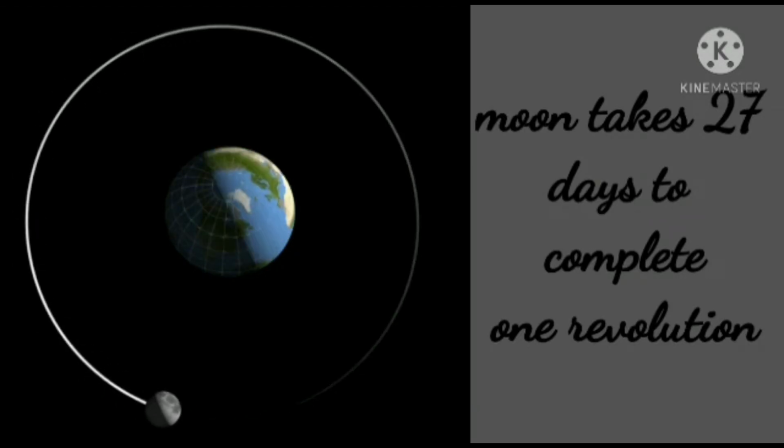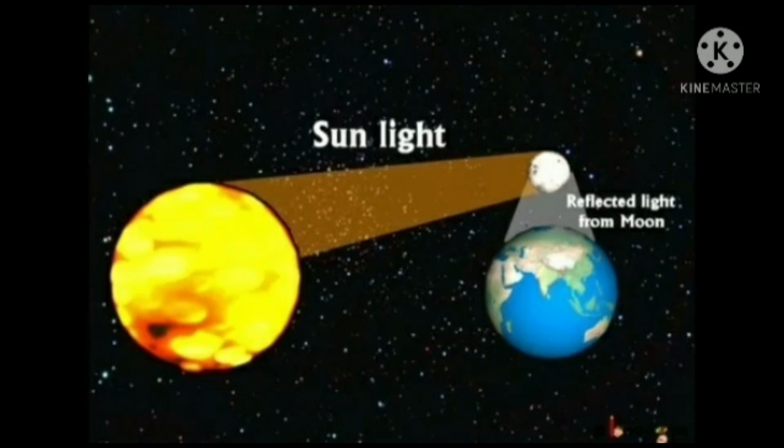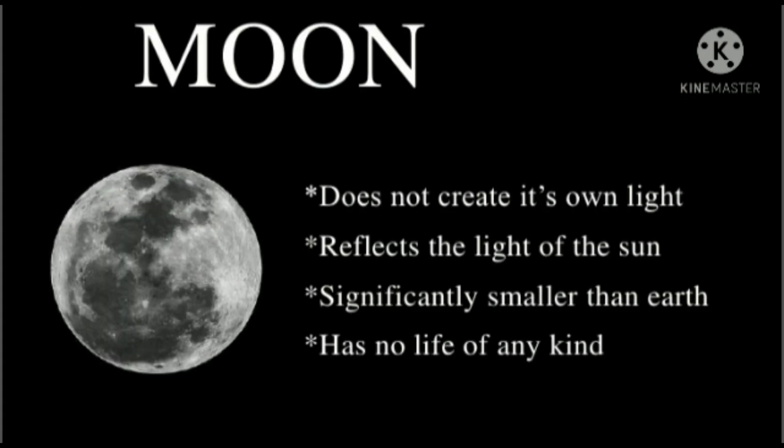The moon does not have its own light. And from where does the moon get light? Yes, it reflects the light of the sun. It is our closest neighbor in the sky. There is no life on the moon because of the absence of water and air on it. The moon's surface has big holes called craters.